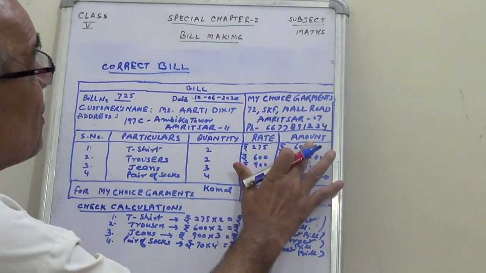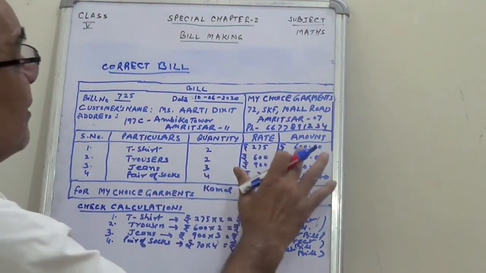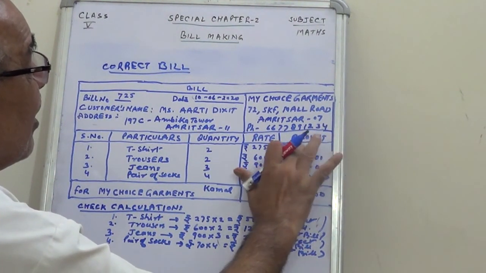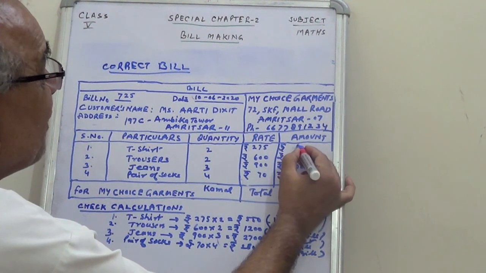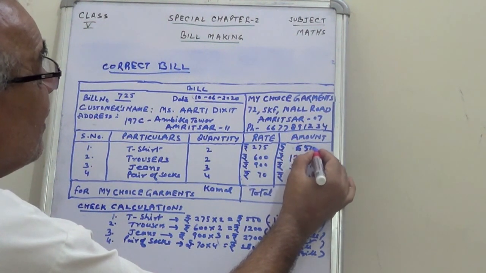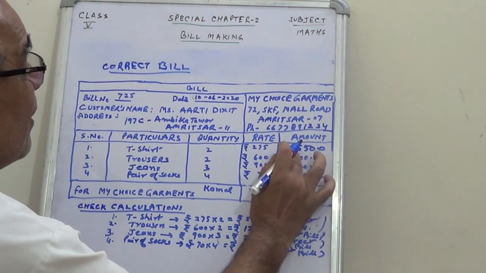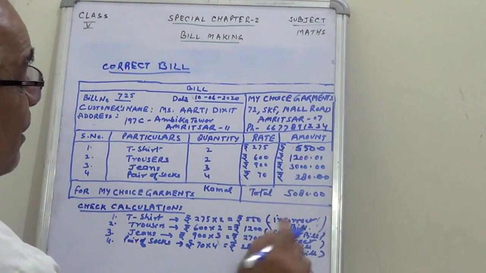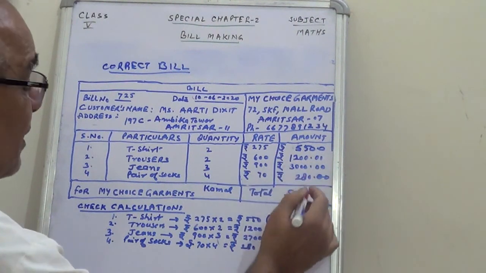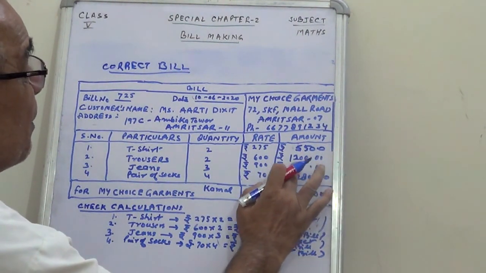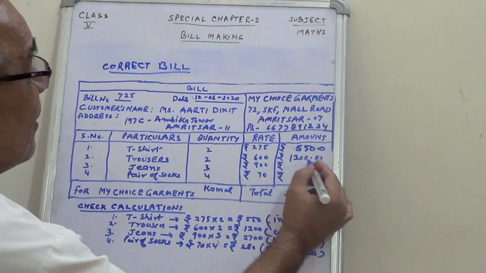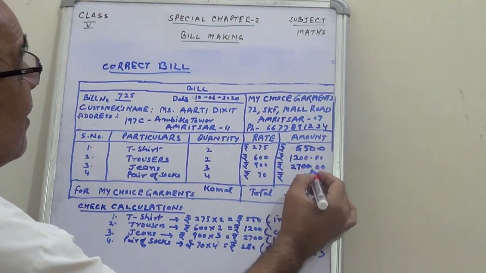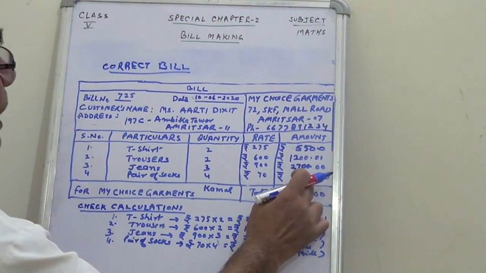This is not 600. This is 550 rupees. 1200 is correct, and this is 2700 rupees. And this is also the correct amount.